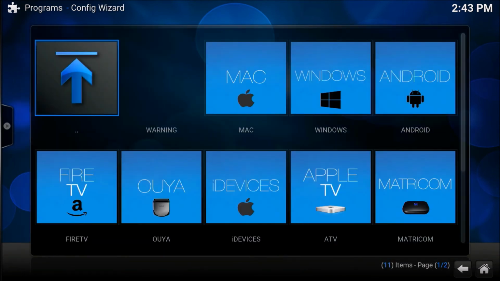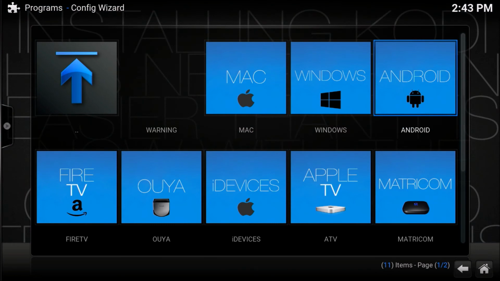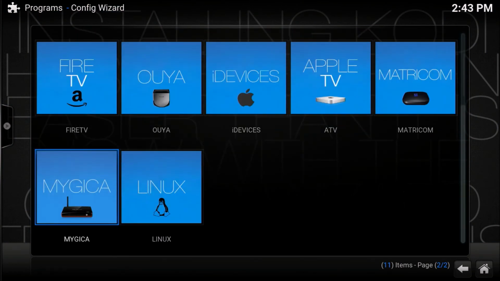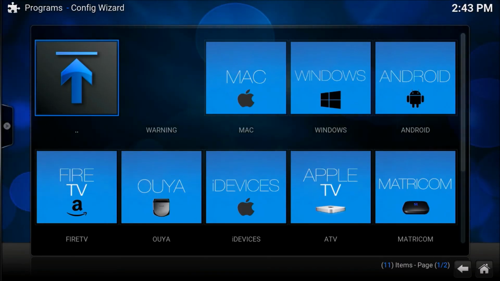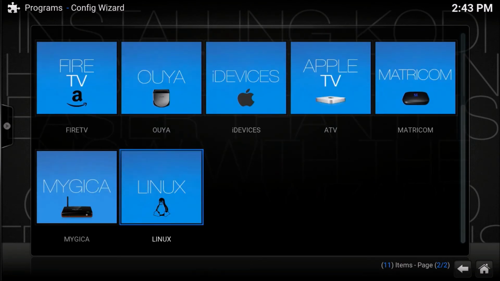Now depending upon your OS, this is the one you need to select for installing the Config Wizard. So if you have a Windows, a Mac, or an Android TV, you could select those. For a Fire TV or a Fire Stick, you select the Fire TV option. But for this one, since I've got a Chromebox with OpenELEC, we'll select Linux. So it's a Linux distribution.